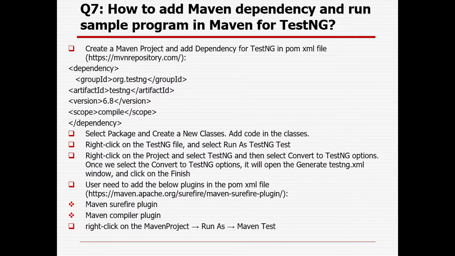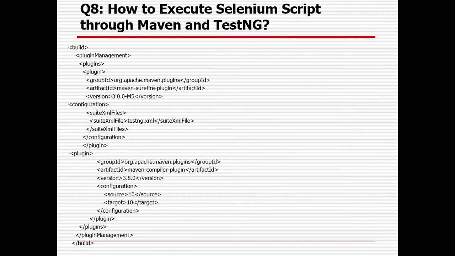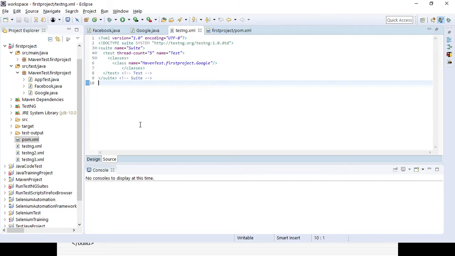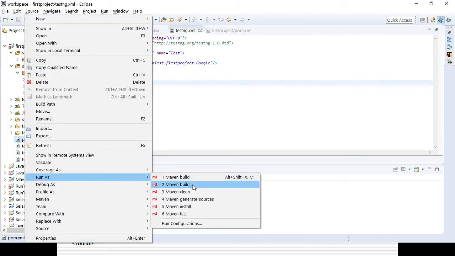So you need to add these two plugins in the pom.xml file: the Maven Surefire plugin and the Maven Compiler plugin, which I already showed you. In the Surefire plugin, you need to add the configuration testng.xml file so that it will run based on the testng.xml file settings through the pom.xml file. Right click here, Run As, and you can compile your project, you can clean your project. After that you can run it with Maven test.